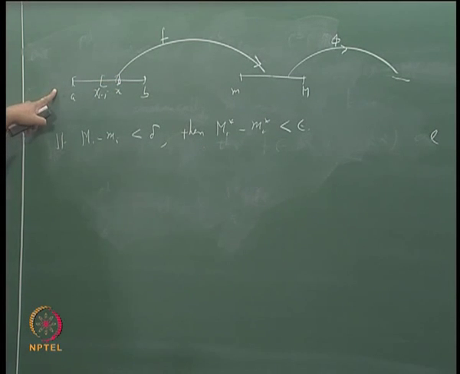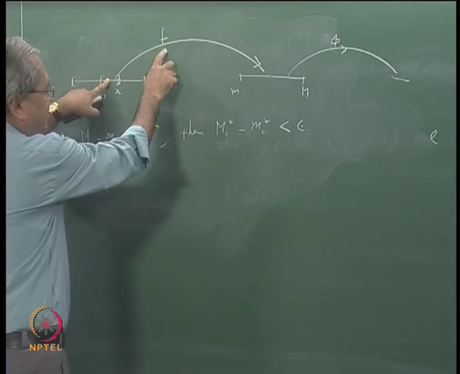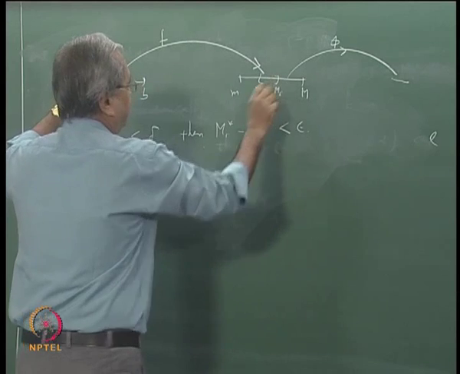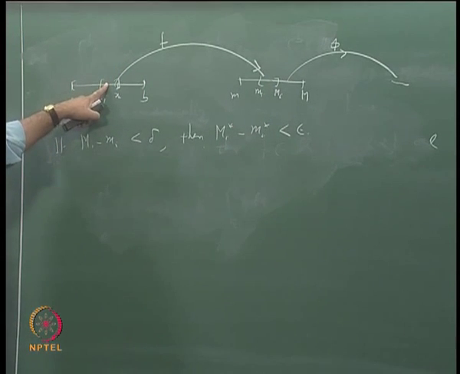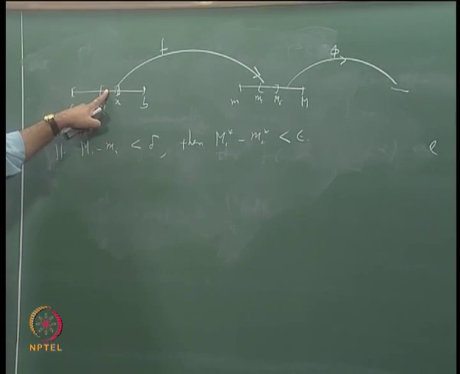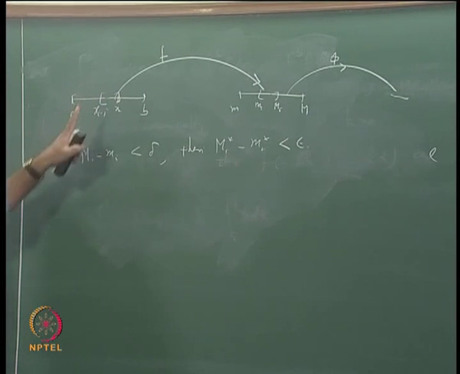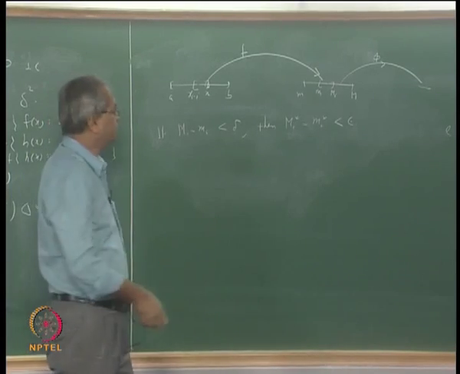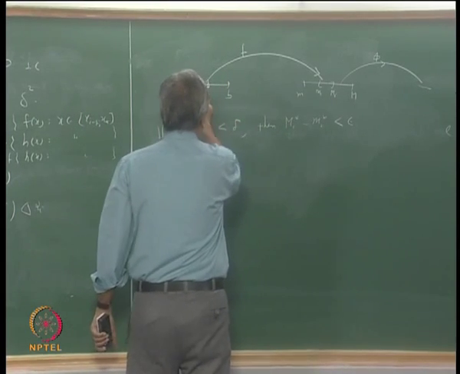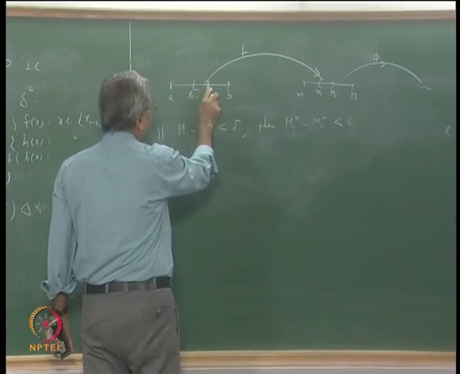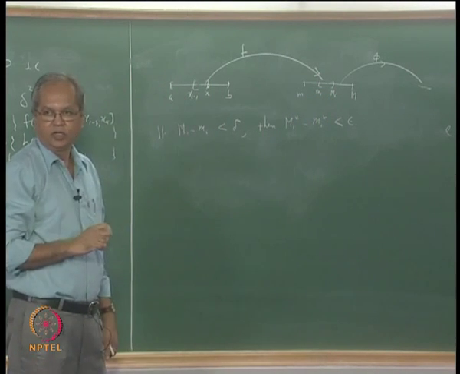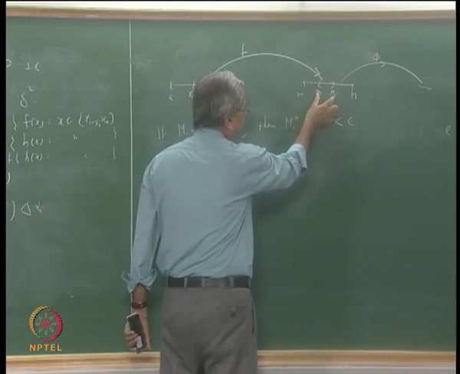Is it clear that the image of this interval under f will be small mi to big Mi, because small mi is the minimum of f(x) when x varies from x_{i-1} to x_i. So f(x) will vary between small mi and big Mi. Now we know that if this difference is less than delta,